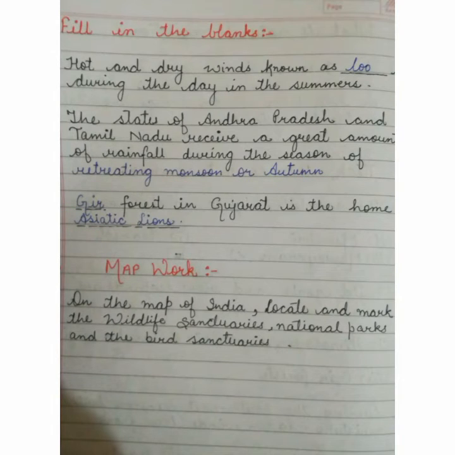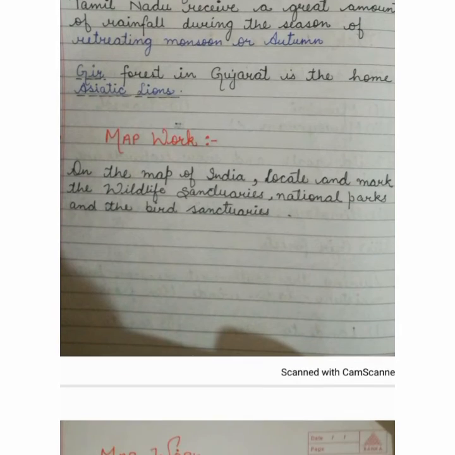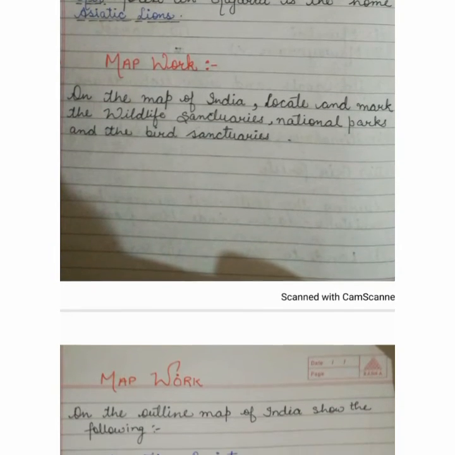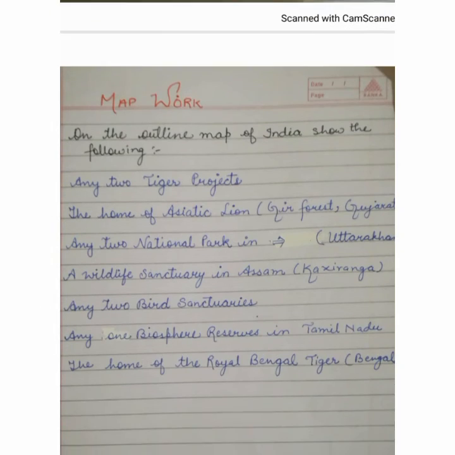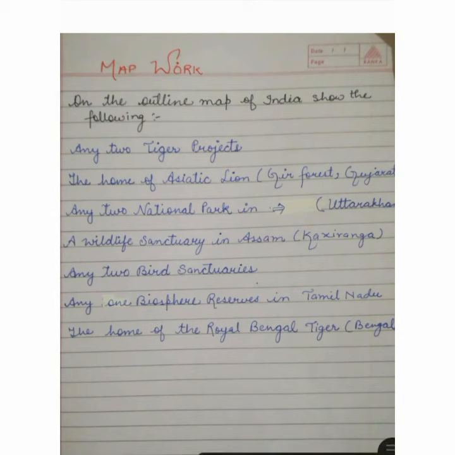Now beta, we will do the map work. On the map of India, you have to show the following places. Any two tiger projects, the home of Asiatic lion, Gir Forest in Gujarat, any two national parks in Uttarakhand, a wildlife sanctuary in Assam, Kaziranga, any two bird sanctuaries, any one biosphere reserve in Tamil Nadu, and the home of the Royal Bengal tiger. So as I have done the map work, you will do the same.